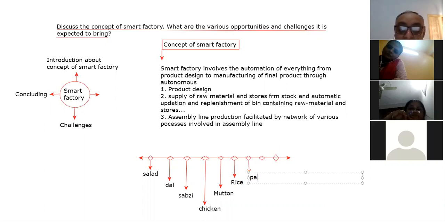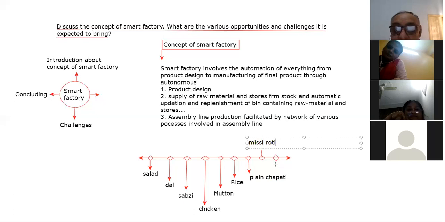And suppose this person's duty is another variety of chapati, let's say missi roti, whatever you say, so he put it in your plate. And the next person's duty is ice cream, and he put ice cream in your plate.